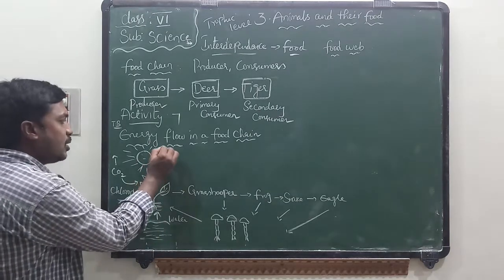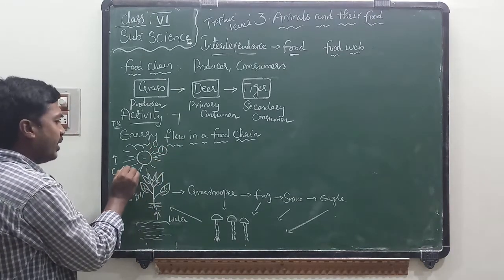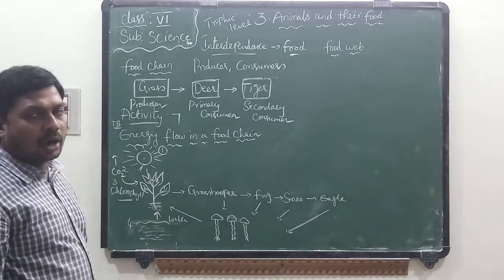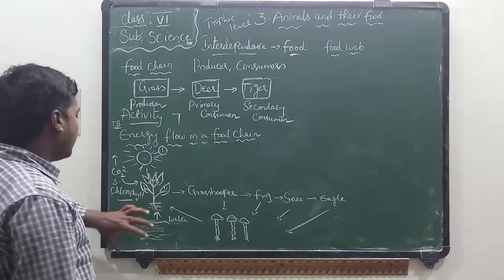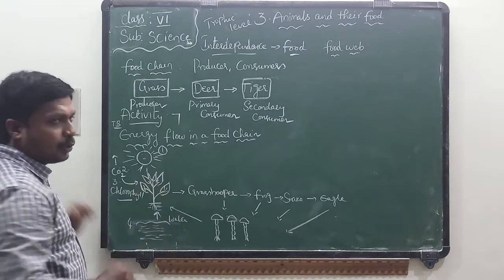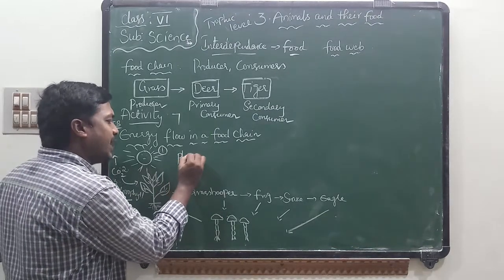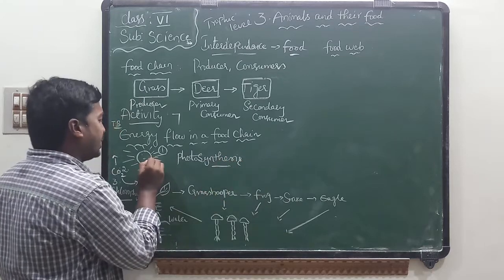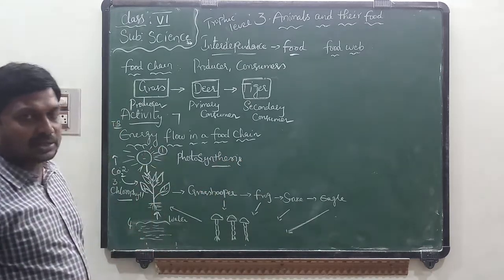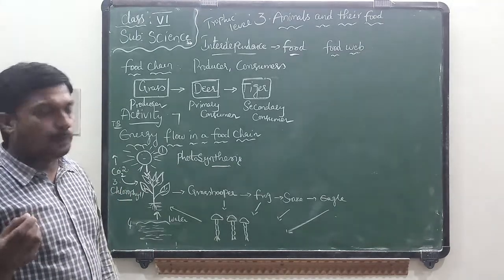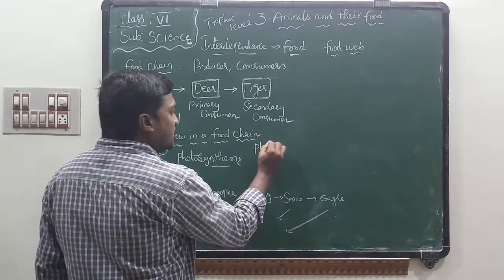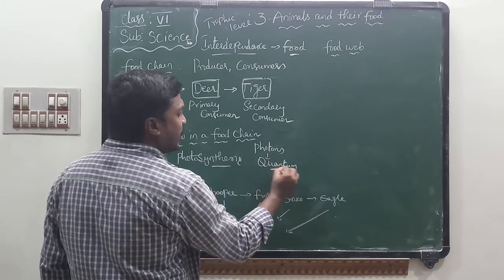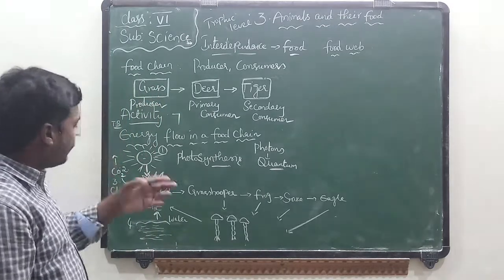These are the four essential factors which help green plants prepare food. What are those four factors? One is light from the sun, second is CO2, third is chlorophyll, and fourth is water from water bodies. With the help of these four, plants can prepare their own food. This process is known as photosynthesis. The energy present in the sun is transferred to the green plants. Light consists of small particles called photons, and these photons consist of energy called quantum. This quantum energy helps green plants prepare food.